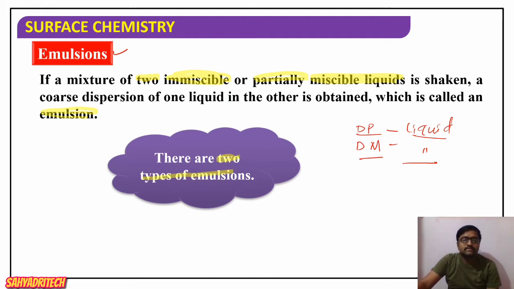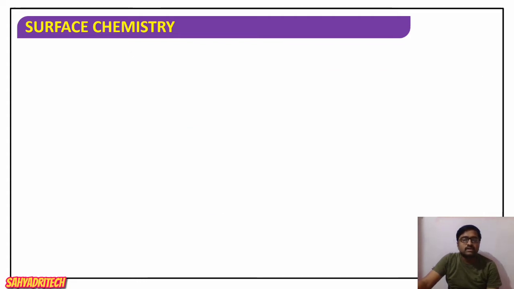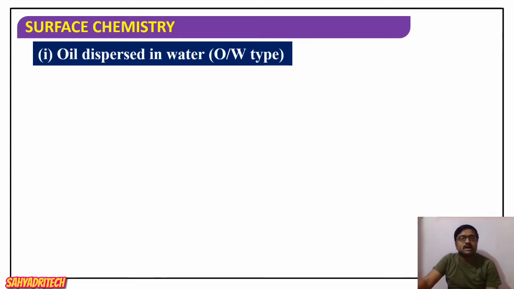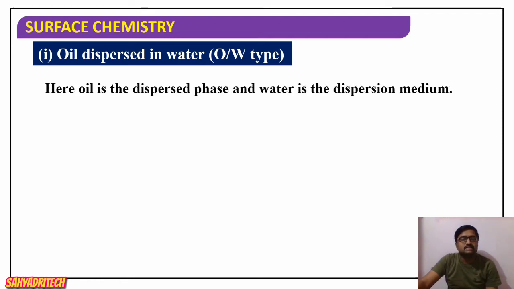There are two types of emulsion. The first one is oil dispersed in water, so we call it the oil in water type of emulsion, O/W. Here, oil and water are the two liquids. Oil acts as the dispersed phase and water acts as the dispersion medium.